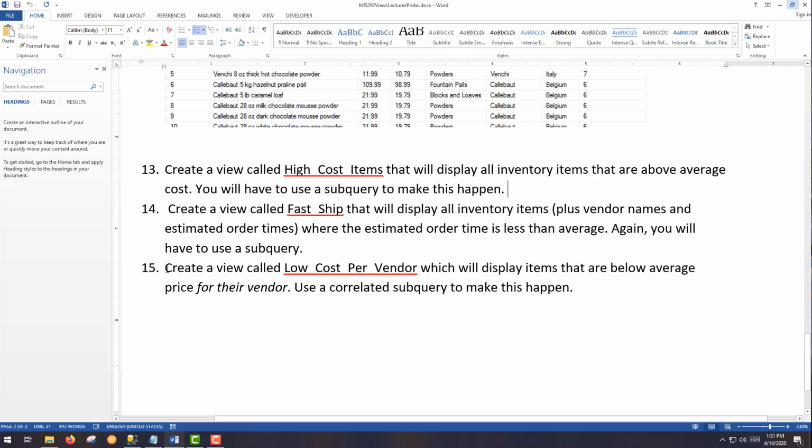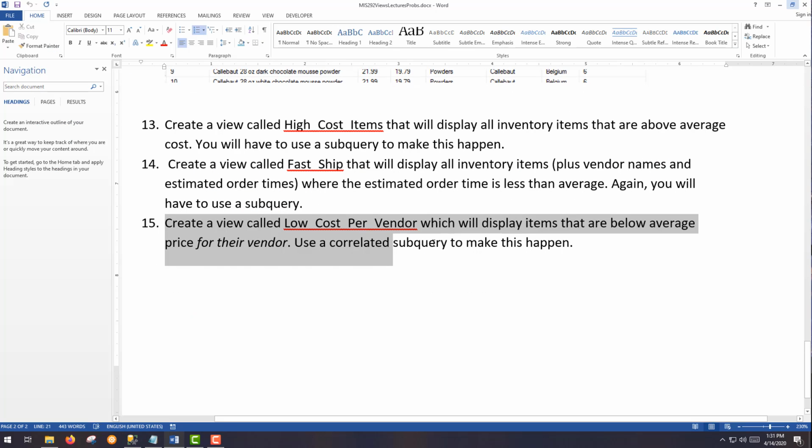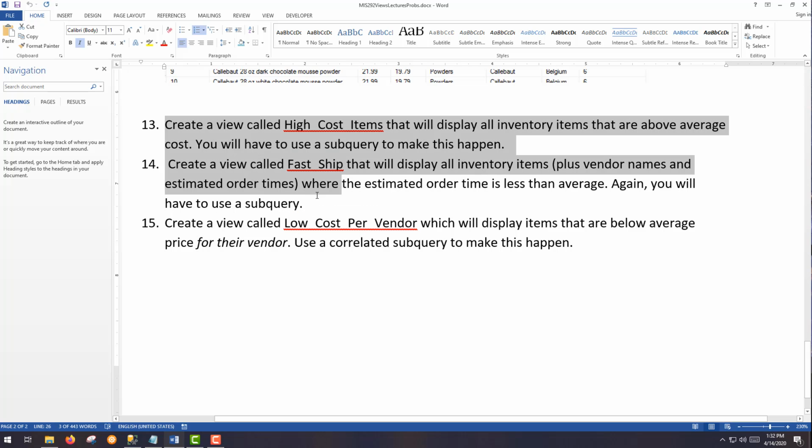Let's take a look. Create a view called low cost per vendor, which will display items that are below average per vendor. This is what we would call the correlated subquery. These are tricky, like it's tricky to figure out when to use them, and usually I make a big deal about it in the question, in the problem itself. Like these two are just regular run-of-the-mill subqueries. They weren't a correlated subquery.